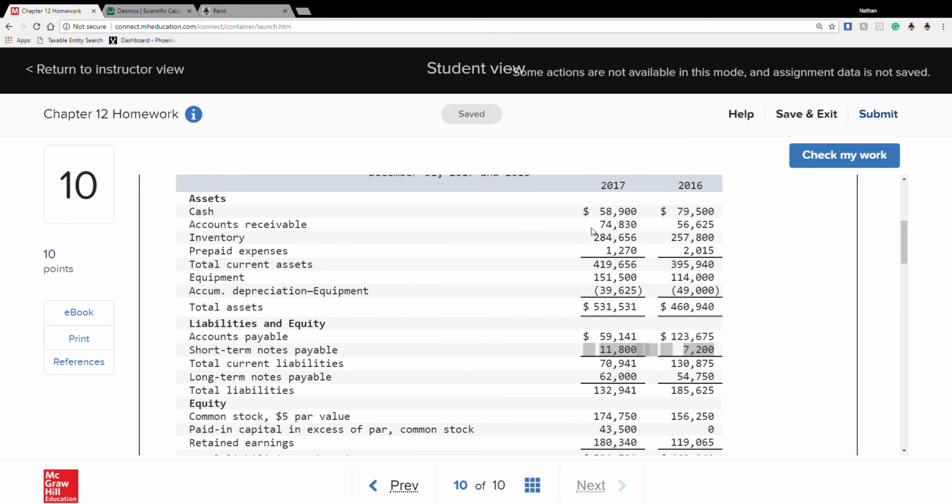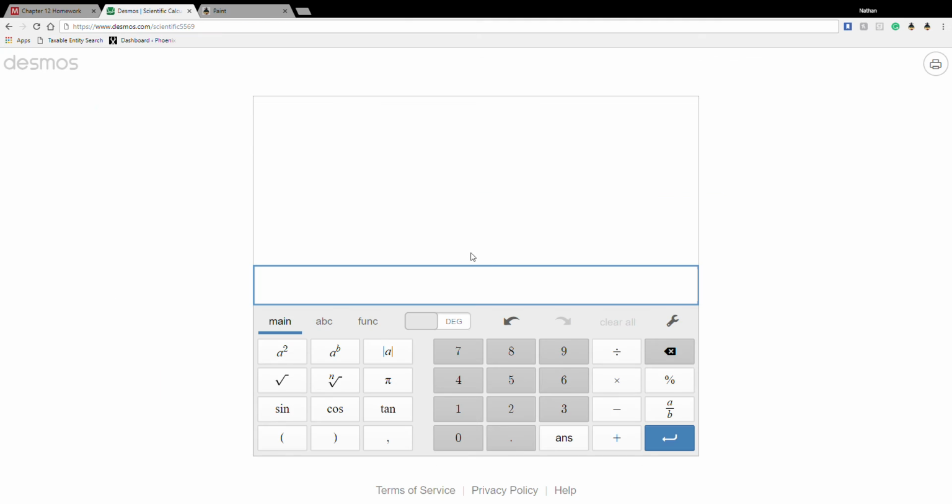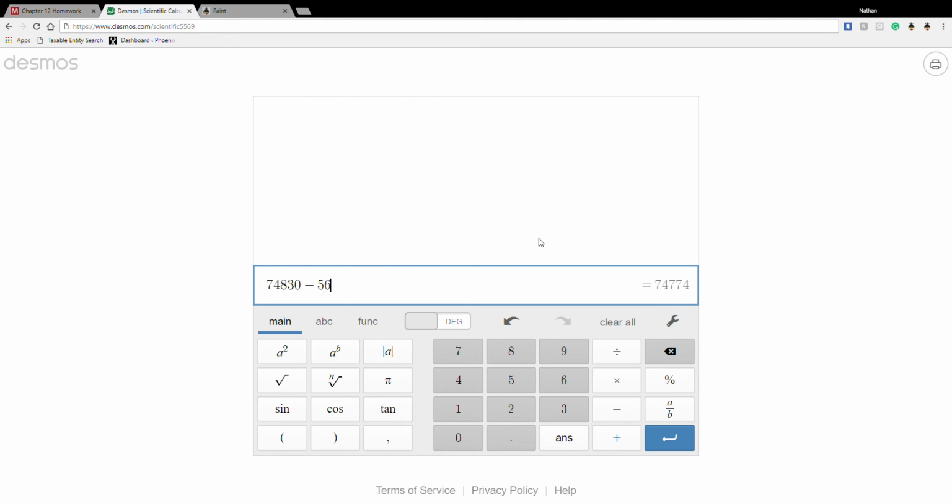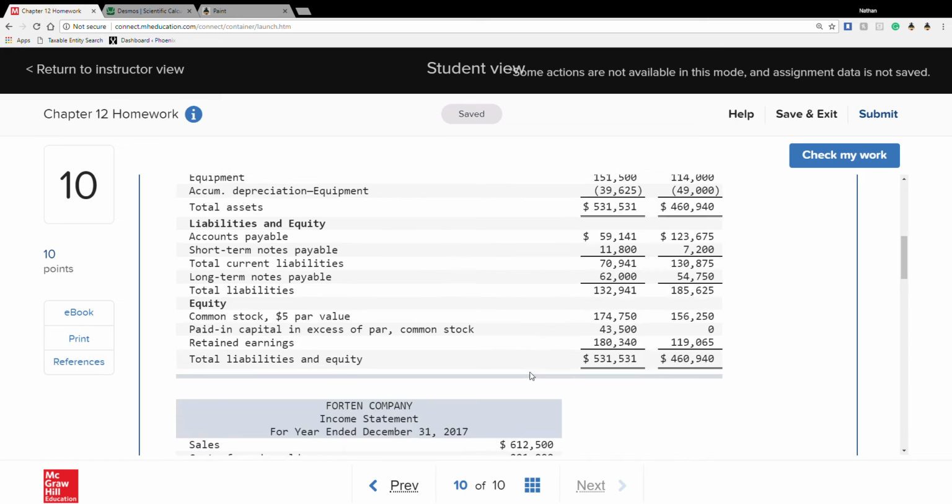First off, dealing with accounts receivable, we have 74,830 and 56,625. So it had a total increase change of 18,205.